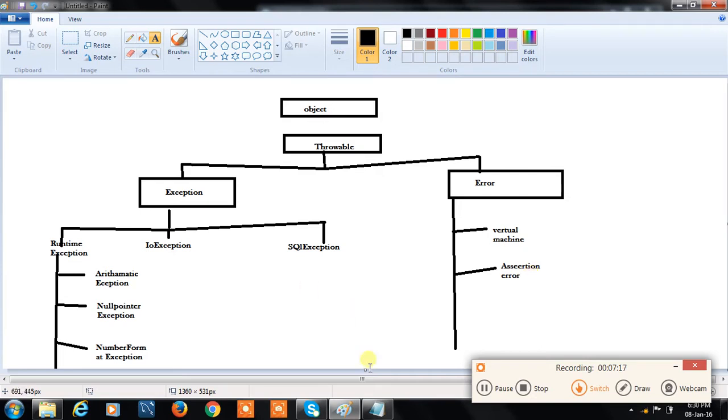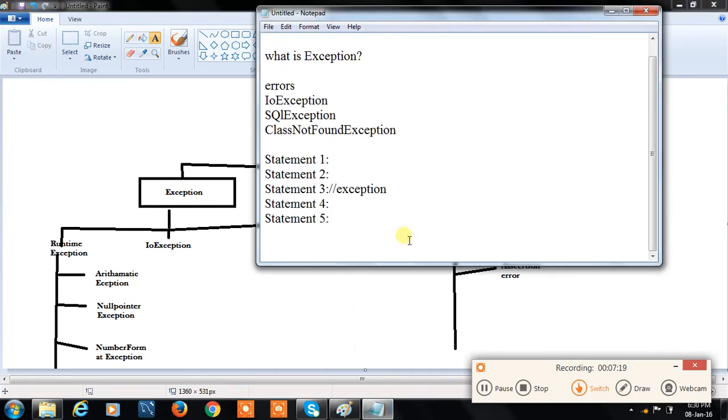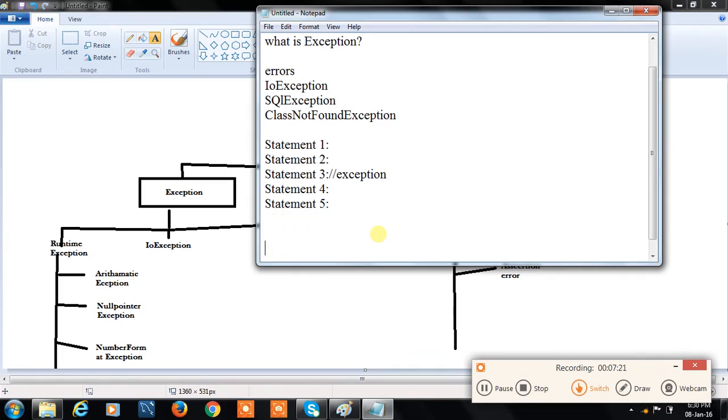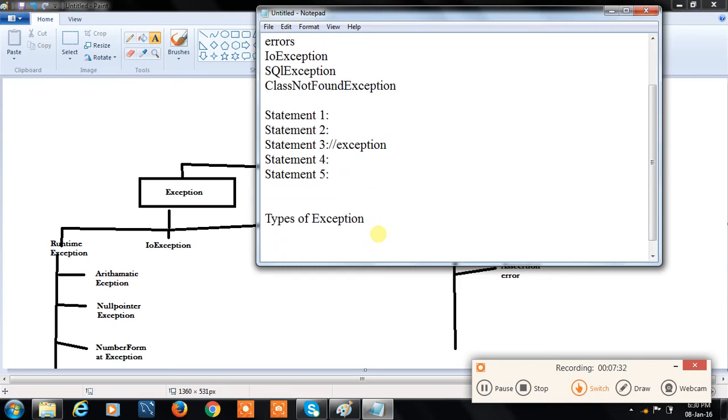Now see how many types of exception. Types of exception. There are mainly 2 types of exceptions: checked exceptions and unchecked exceptions.